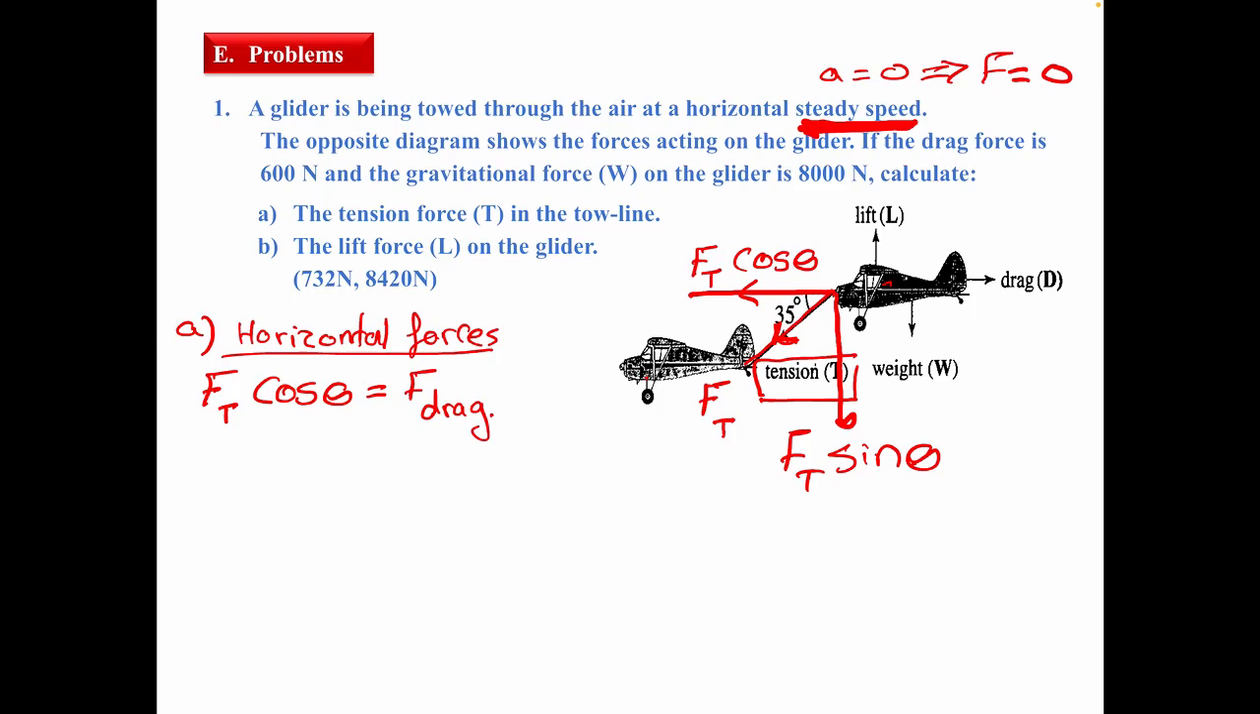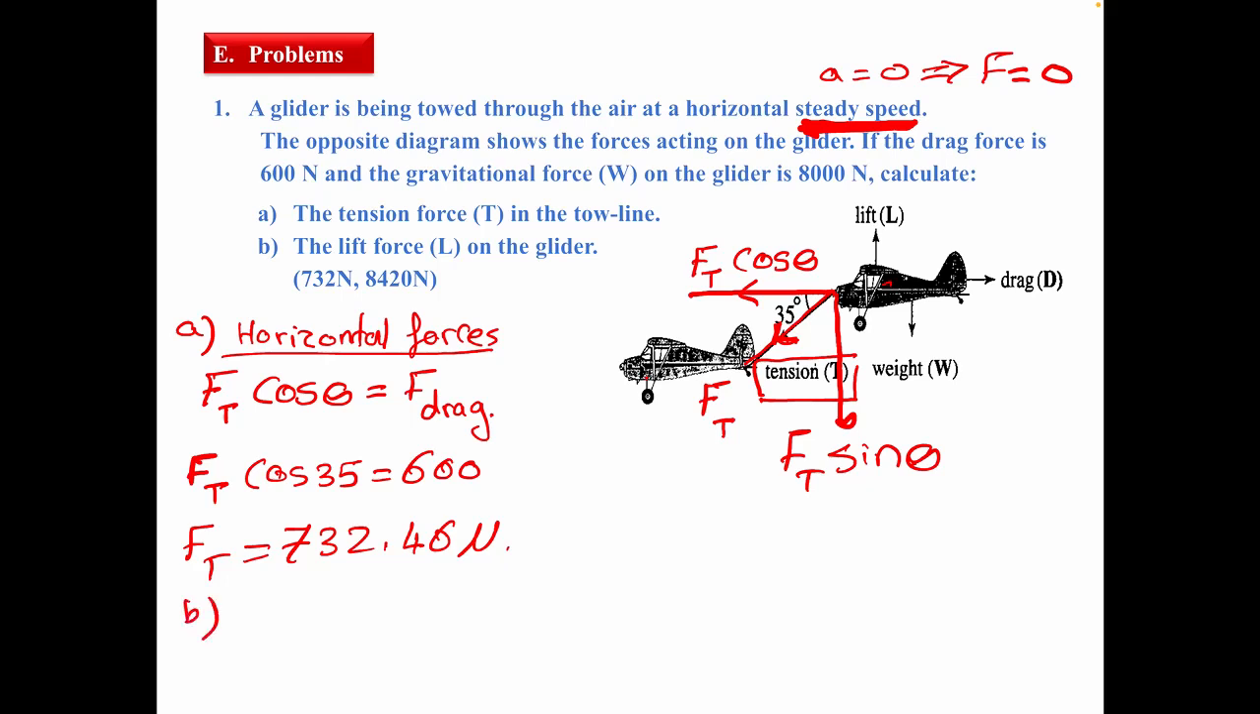Let's calculate it. Ft cosine 35 equals F drag 600, which is given in the givens. Ft will be 600 over cosine 35, which is 732.46 Newton. This is the first thing.